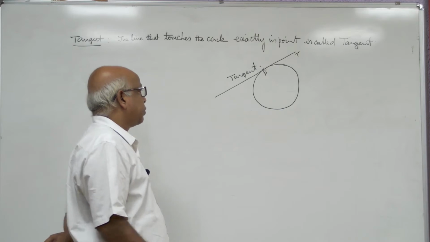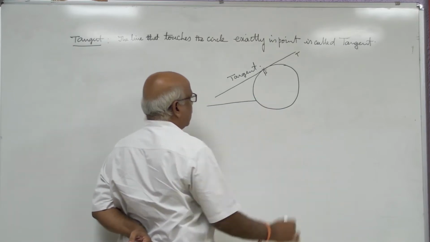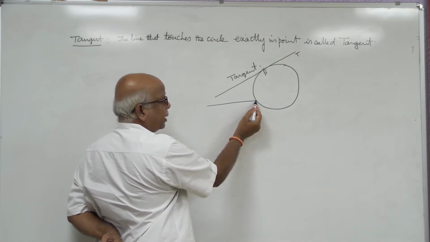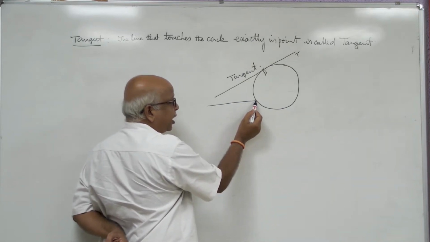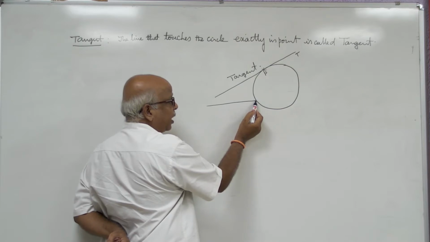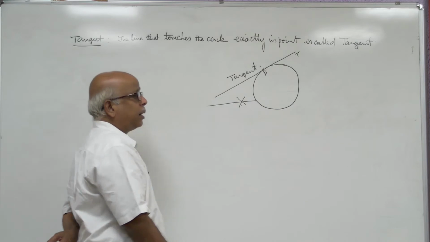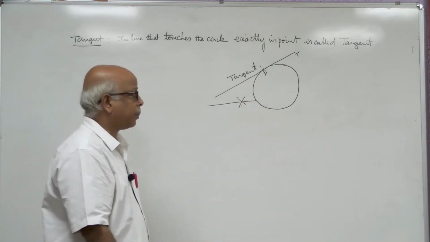If suppose a line is like this, it is also actually hitting the circle in one point, but that cannot be called a line touching the circle. The line penetrates the circle or hits the circle if the line is like this. So this cannot be called a tangent line. The above one will be called a tangent line.